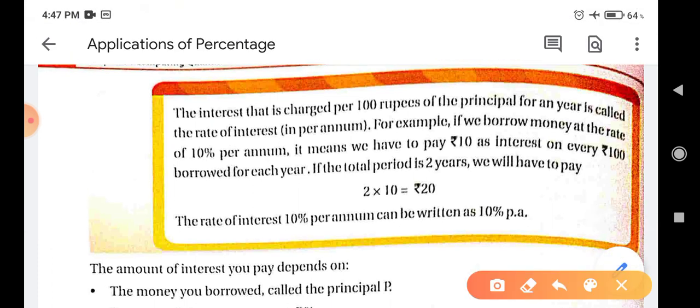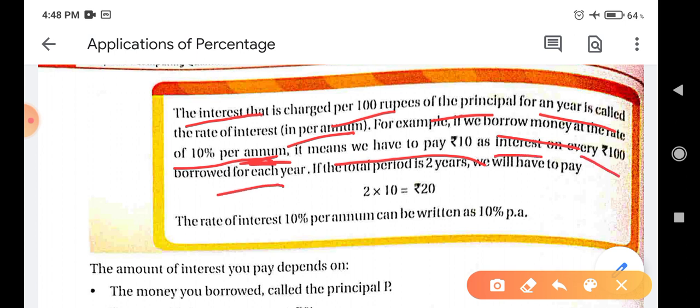Next is rate of interest. The interest that is charged per 100 rupees of the principal for a year is called the rate of interest per annum. For example, if we borrow money at the rate of 10% per annum, annum means year, for 1 year, it means we have to pay 10 rupees as interest on every 100 rupees borrowed for each year.